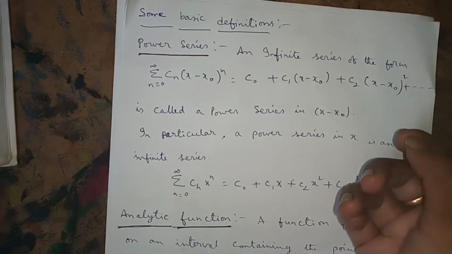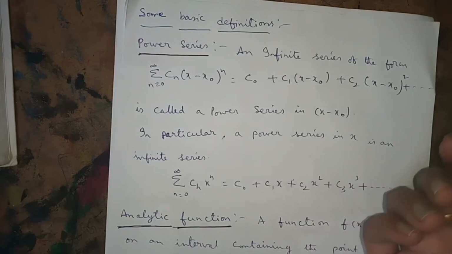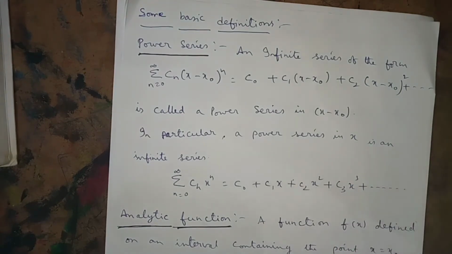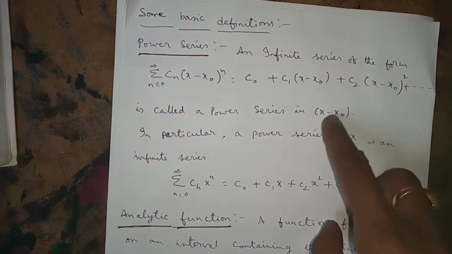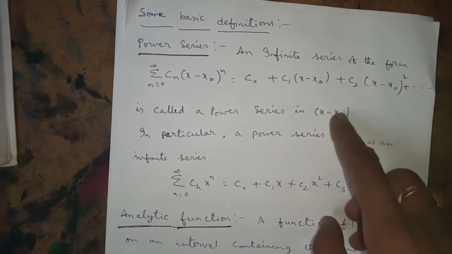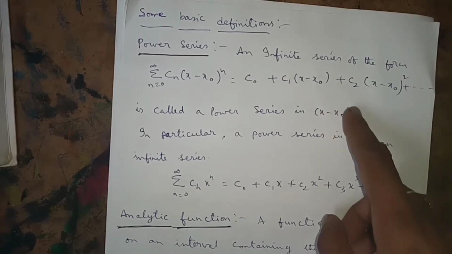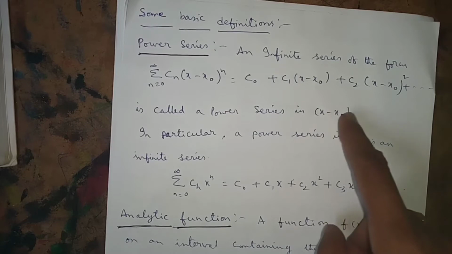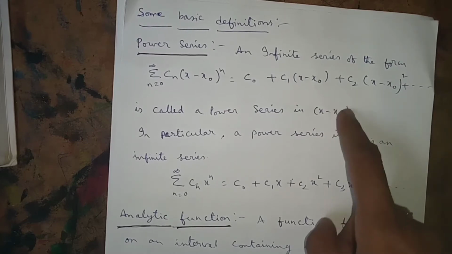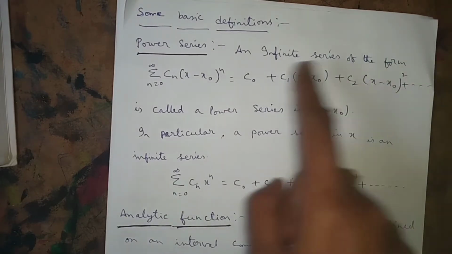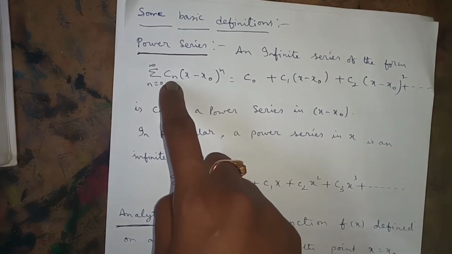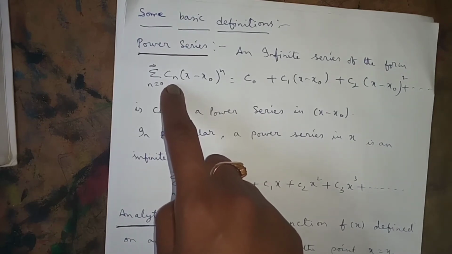x naught is a point that may be 0 or 1, 2 or 3, or a, whatever the point: about x equals a, or about x equals 1, about x equals 2 or about x equals 3. x naught is a given point. Infinite series. Here Cn is a constant. We can write An instead of Cn also.